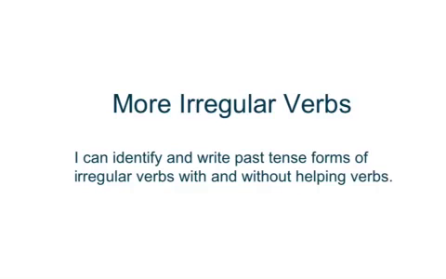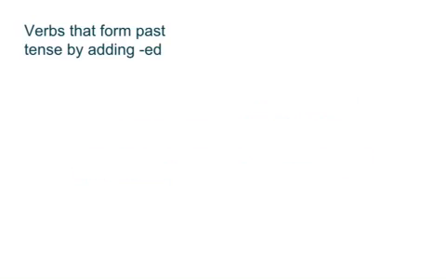Today we're going to talk about more irregular verbs. Our goal is that you'll be able to identify and write past tense forms of irregular verbs, both with and without helping verbs. Remember, in our last lesson we talked about regular verbs that form their past tense by adding ed. So for example, complete would become completed. Place would become placed. Bless becomes blessed. And walk becomes walked.